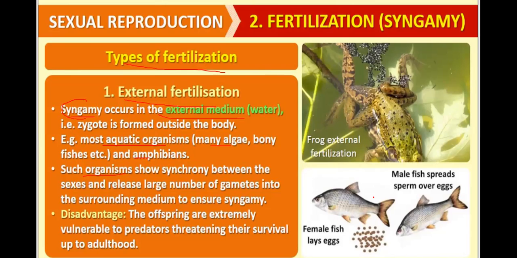Like male fish spread sperm, female fish lay eggs, and then the male will come and spread sperm over them. So this is called external fertilization, reported in amphibians and bony fishes.